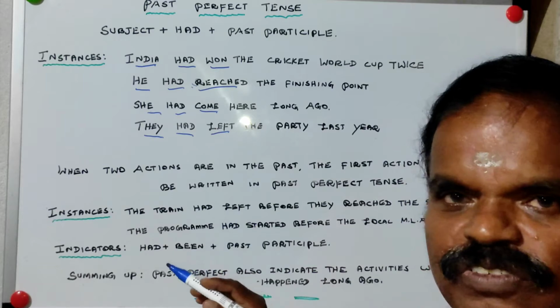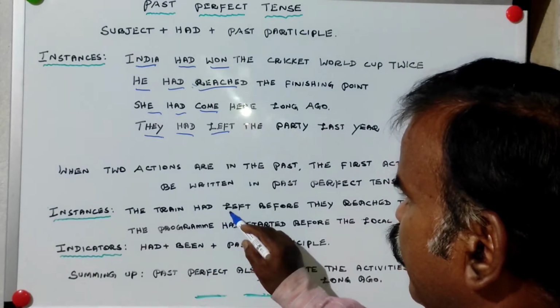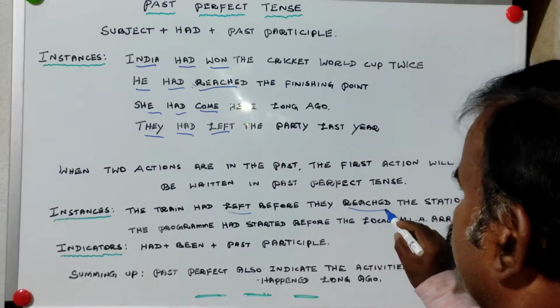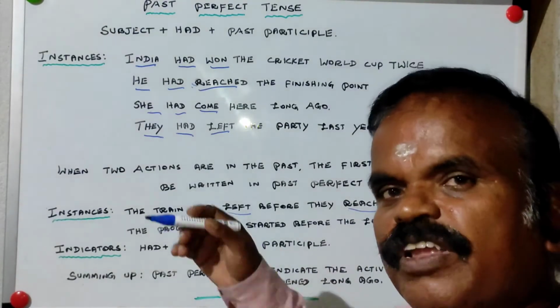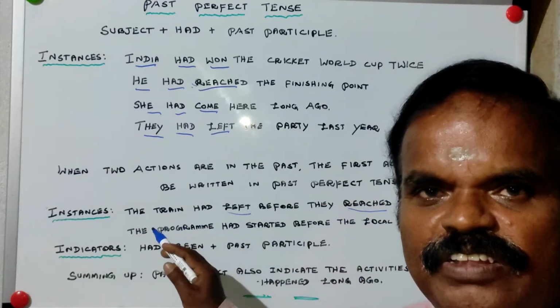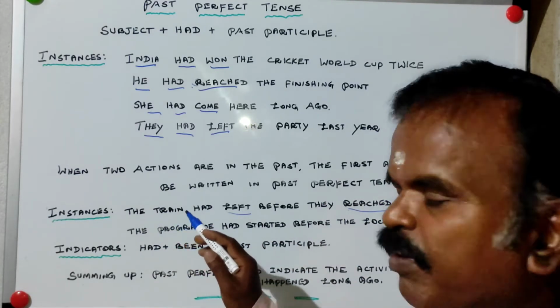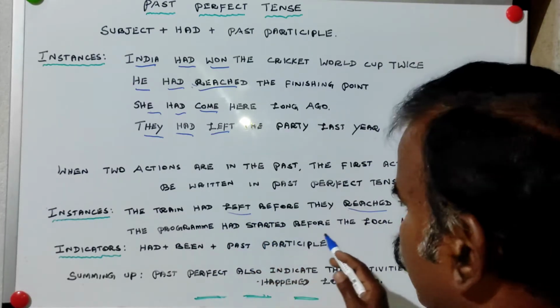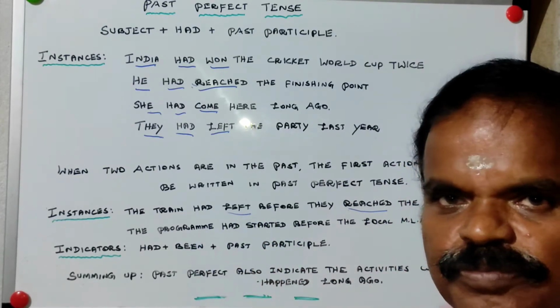See here two actions. What are the two actions? Leaving, and the other one is reaching. So leaving first and reaching second. That is why this is written in past perfect tense. The train had left before they reached the station. Next one.